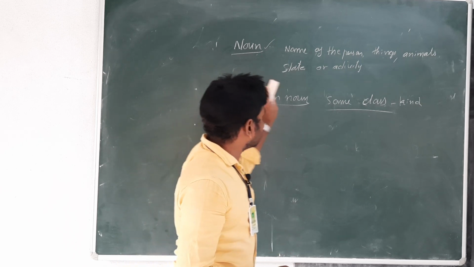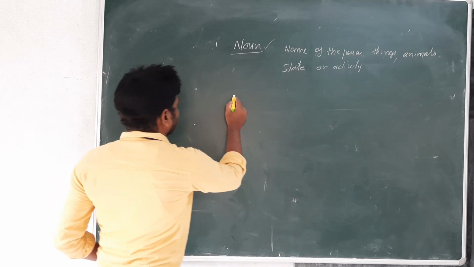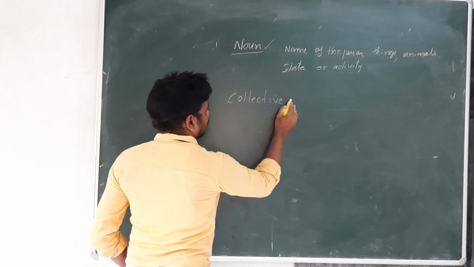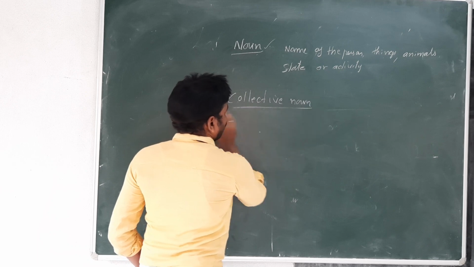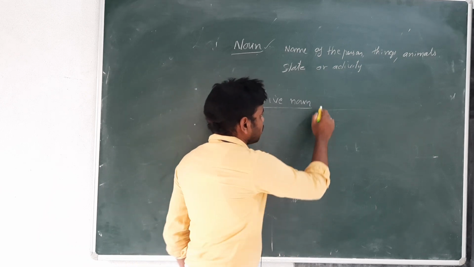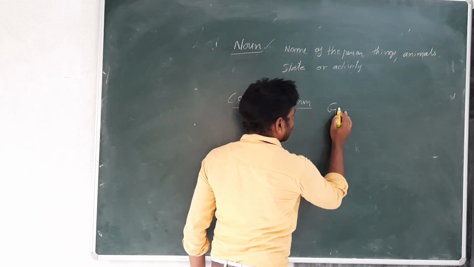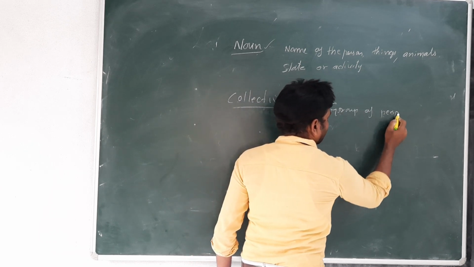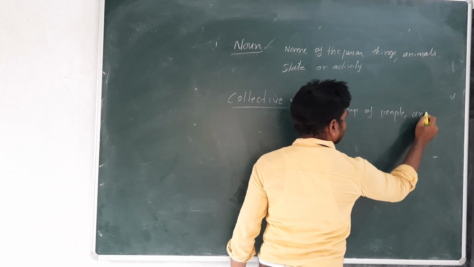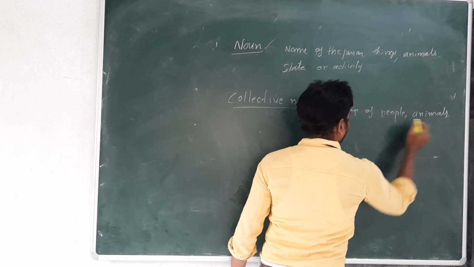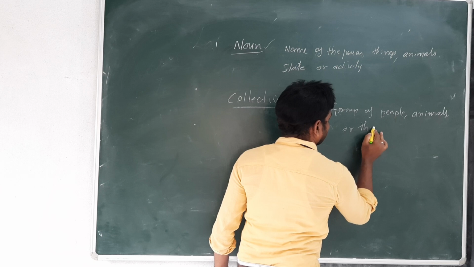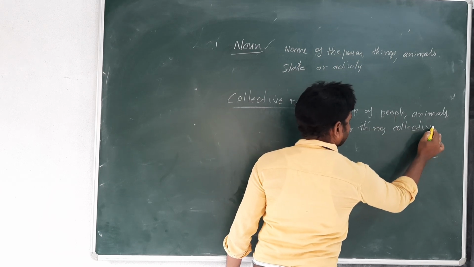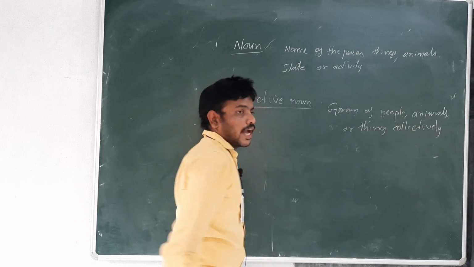Now third one, let us take collective noun. What is collective noun? It refers to a group of people, animals or things collectively. This is called a collective noun.